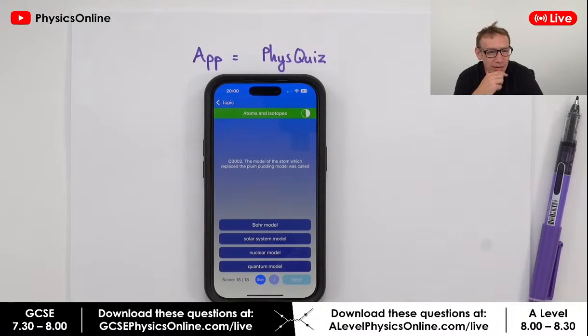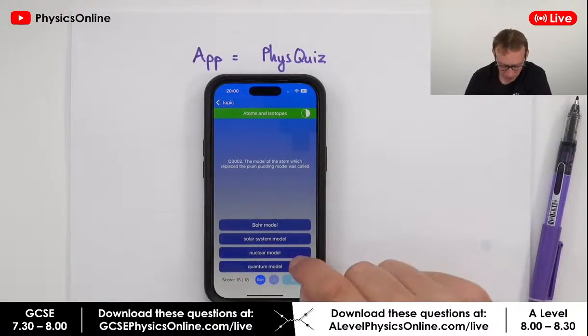Okay, the model of the atom which replaced the plum pudding model. So this is before the Bohr model. So which one replaced the plum pudding model? The answer was the nuclear model.